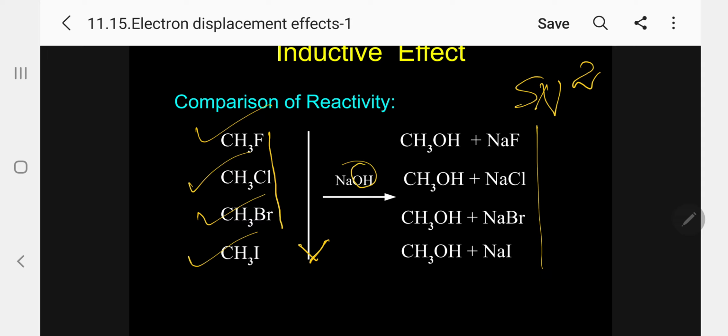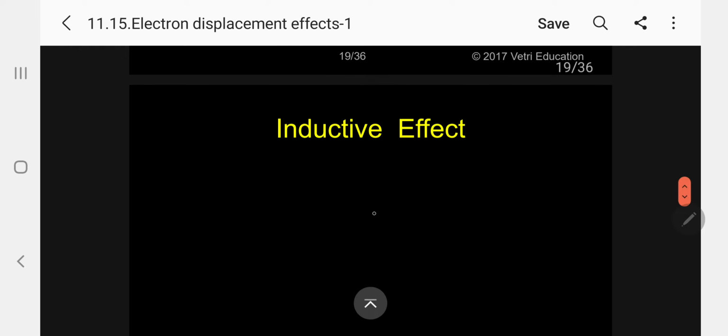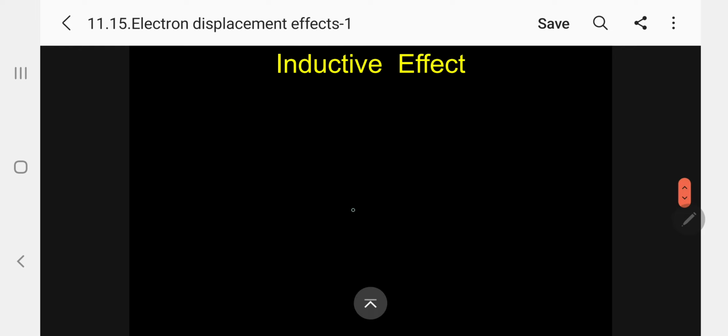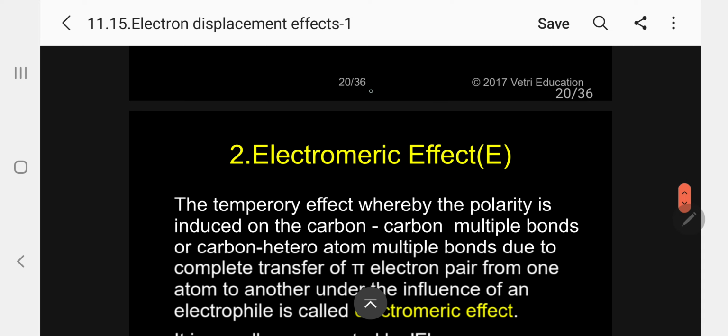Please follow. Which is easily replaced? I is easily replaced by OH minus. So the order is: methyl iodide is more reactive than methyl bromide, methyl bromide is more reactive than methyl chloride, and methyl chloride is more reactive than methyl fluoride. This is the comparison of reactivity. Kindly follow. I can give any example like this.